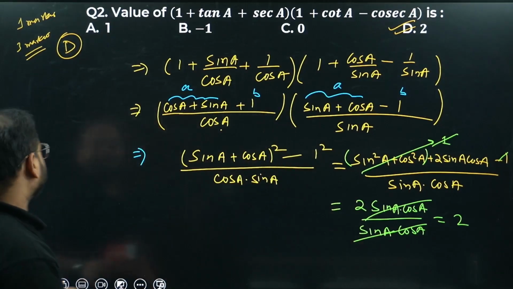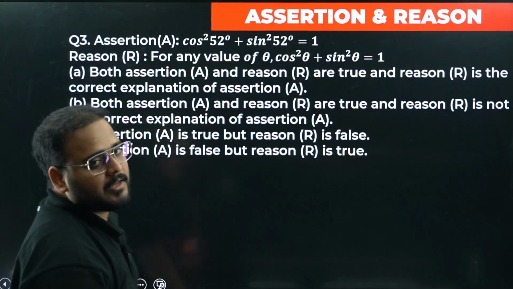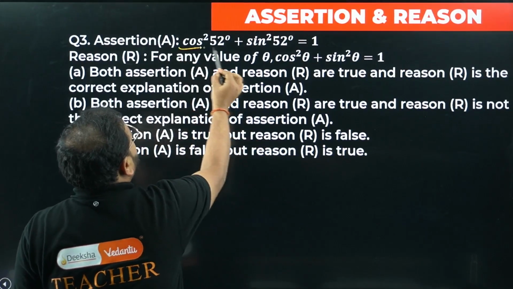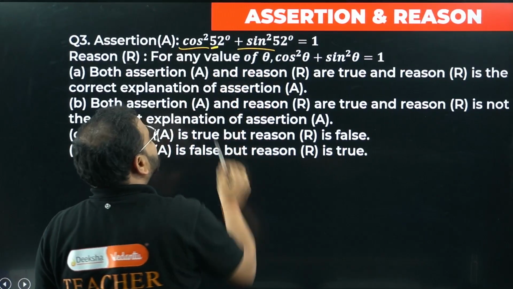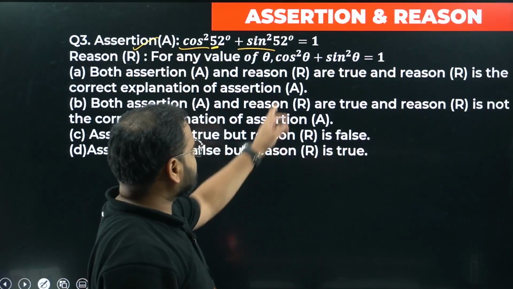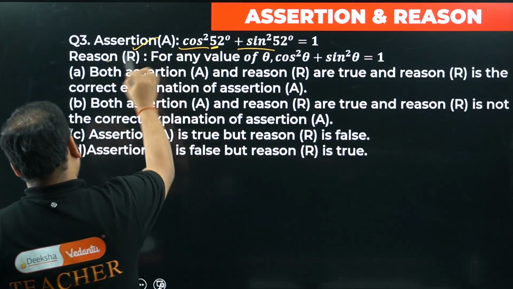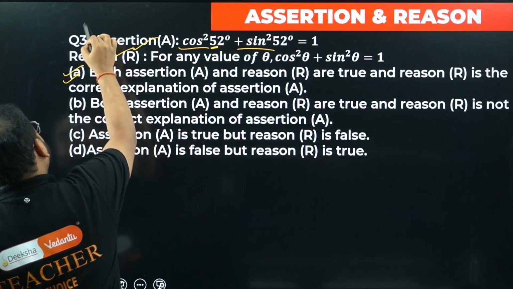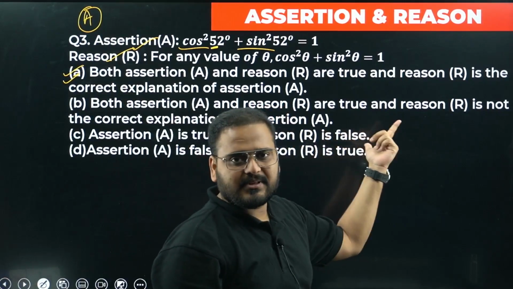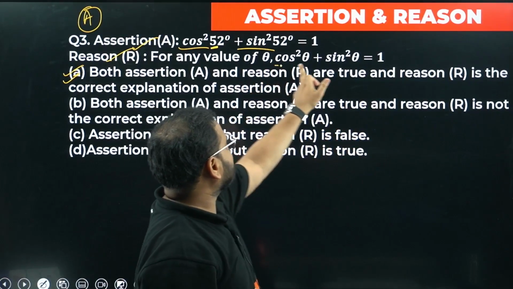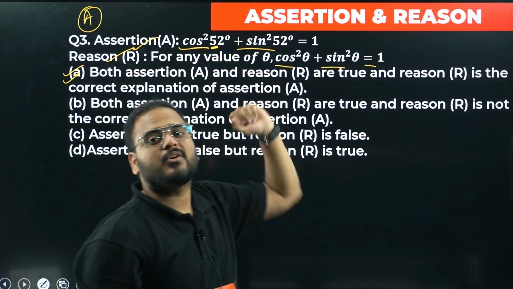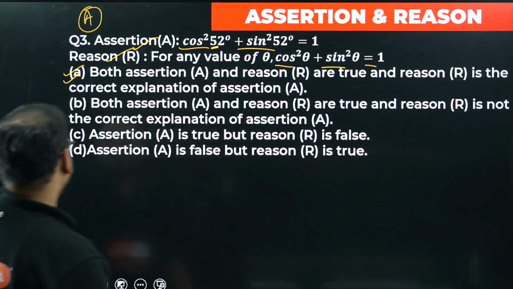Okay, let's look at assertion reason. Question number 3. Cos square 52 and sin square 52. This is 1, right? I can have this angle as theta, no? Both angles are the same. So assertion is right. For any value of theta, cos square plus sin square is always 1. Correct. So reason explains assertion. This is an identity, right? So reason explains assertion. Please check. Cos square theta plus sin square theta is always 1, sir. So cos square 52 plus sin square 52 is 1. No problem. Okay. Great, sir.